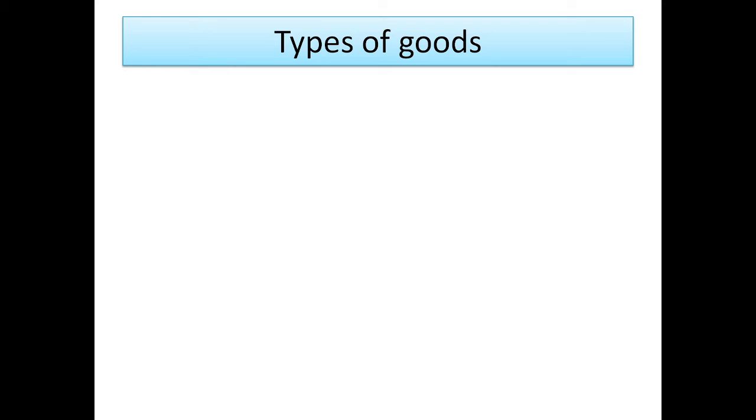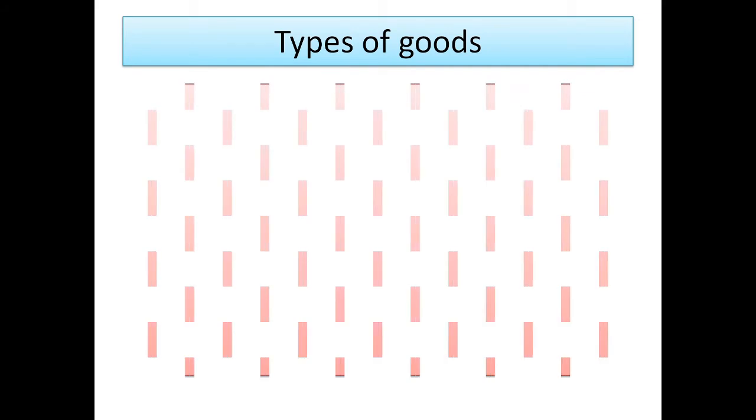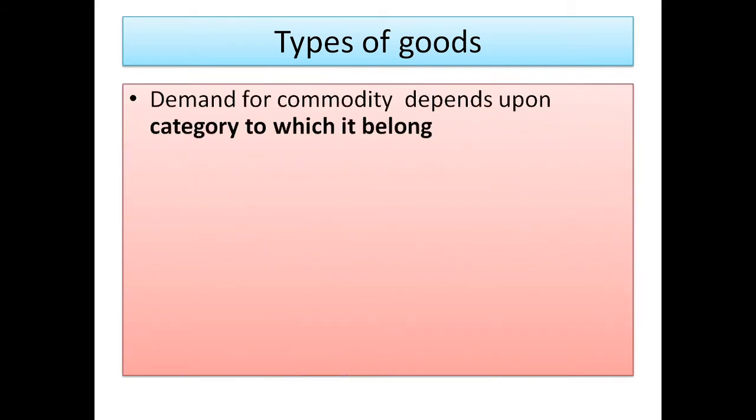Hello students, now in this video we are going to know about types of demand. Students, there are different types of demand. The demand for a commodity depends upon the category to which it belongs, and these categories are known as demand distinctions or types of demand. On the basis of that, we can say the demand for a good is nothing but the type of demand.